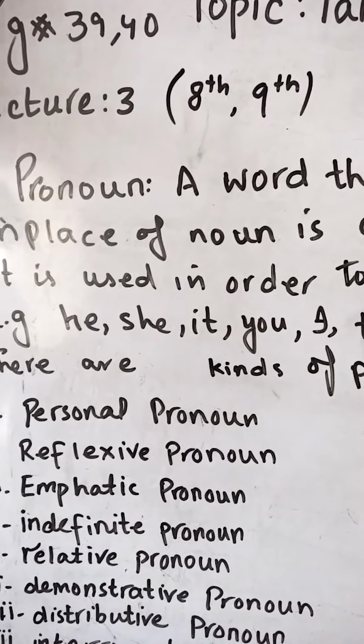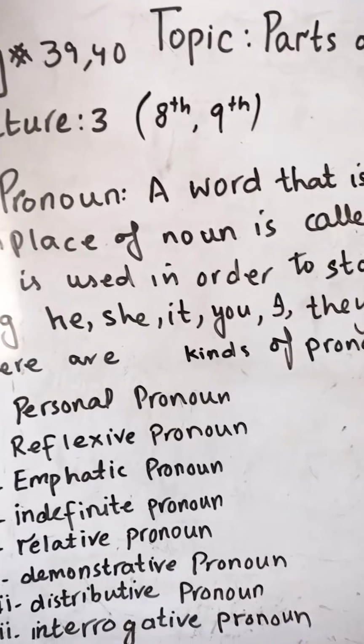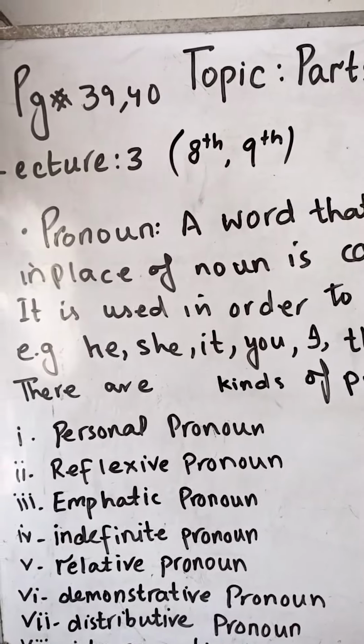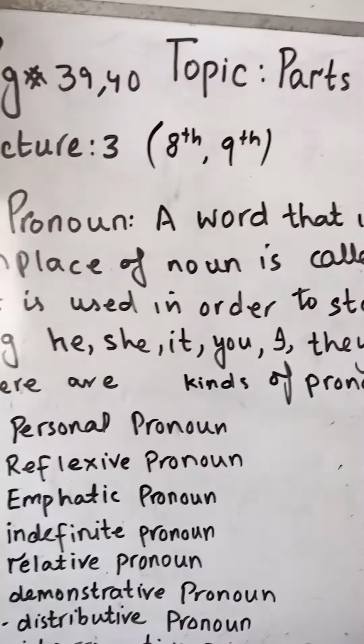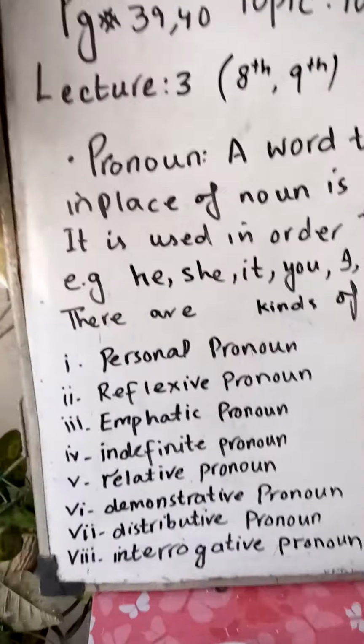So in the first 2 sentences I used Ali, and in the third sentence I used he instead of Ali. So the purpose of pronoun is to stop repetition of naming words. That's how pronoun is being used.